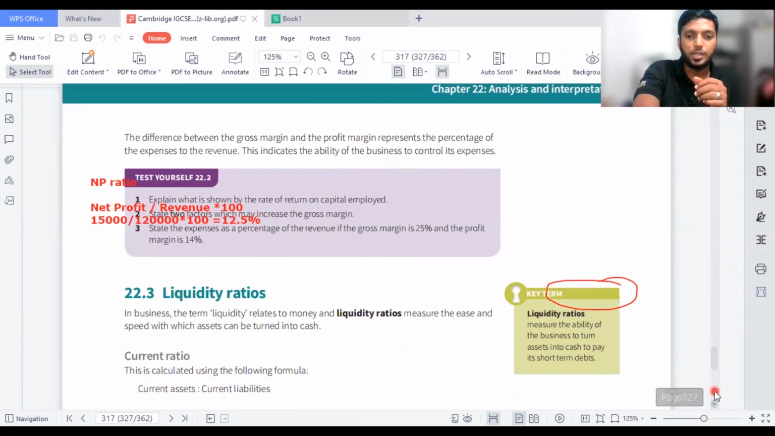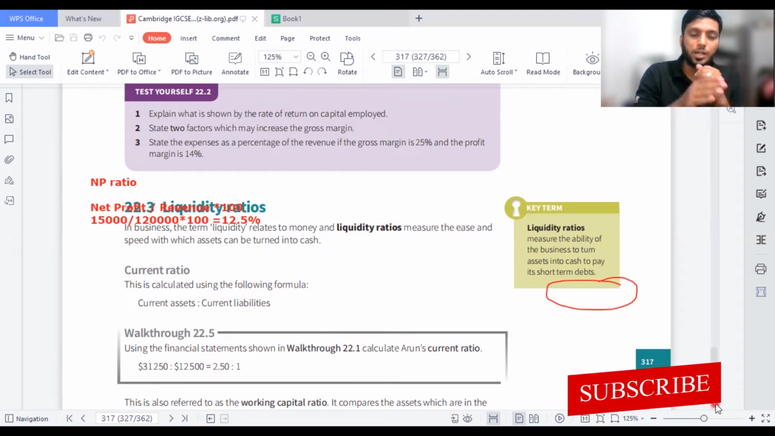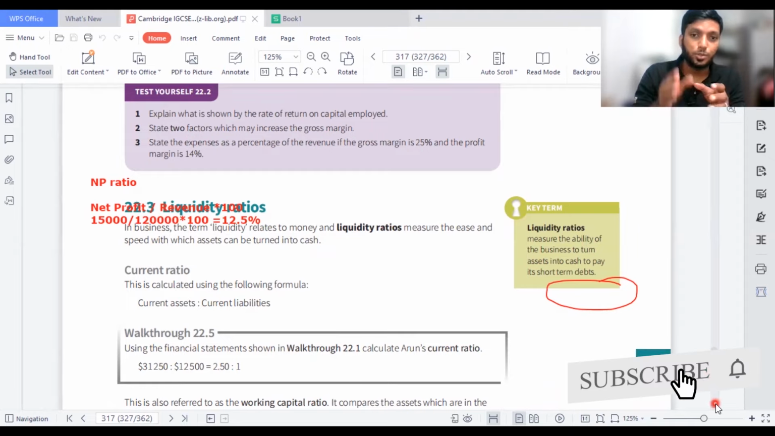Then we'll move on to the next part, which is liquidity ratios. As I'm saying, I'm not going to teach you the entire textbook. I only teach you the important things, which are very important for exams. I don't know how many of y'all are seeing this video when your exams are getting nearby, but this video is very, very important. So watch the video until the end, then only you will understand the entire ratios, which will help you to score better on your exam paper.